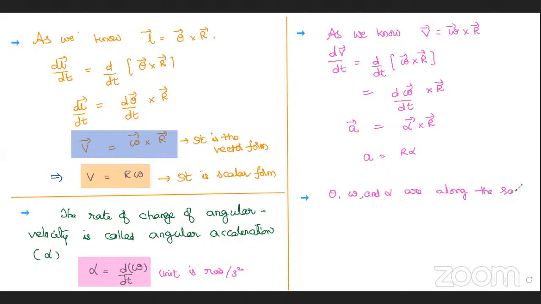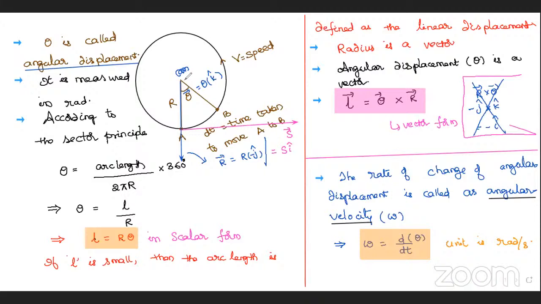Undoubtedly, I say here for a circular motion, using the right hand thumb rule, the thumb is always perpendicular to the rolled fingers, meaning the direction of theta is always perpendicular to the circular motion. Is it correct? Always, no second thought.